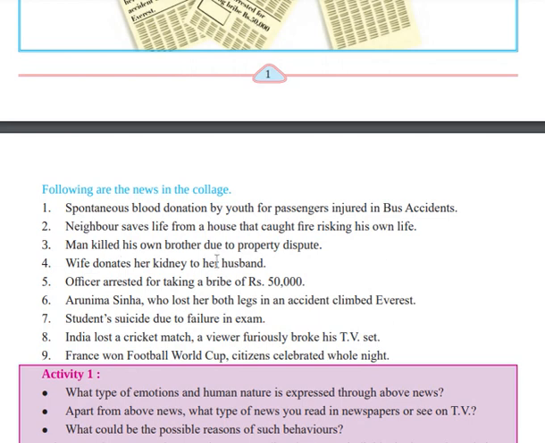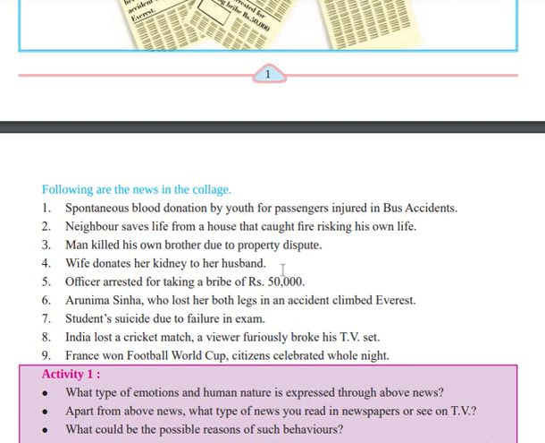Third one: man killed his own brother due to property dispute. The third headline is saying that the man killed his own brother due to a personal issue. And the fifth: officer is arrested because he was taking a bribe. If you read these, you will understand that all the news shows behavior.